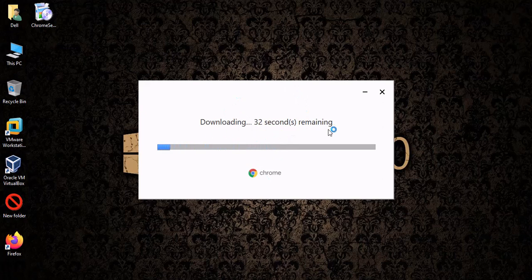Now the process has started, so it will take around 30 seconds, and the new Chrome version will be installed. This is the second option, because the first option will not work for everyone, but sometimes it works.